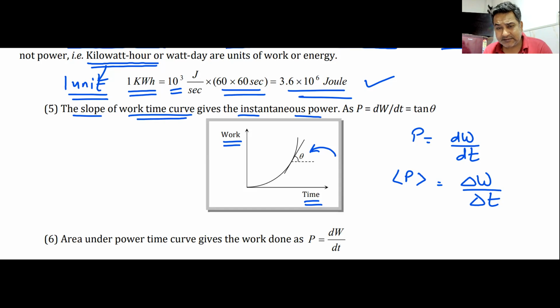It is the same as the slope of the position time graph gives me velocity. Slope of distance time graph gives me speed. Slope of velocity time graph gives me acceleration. Slope of work time graph gives me the power. Please note it down.